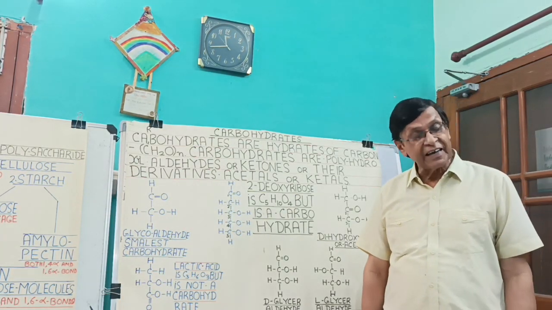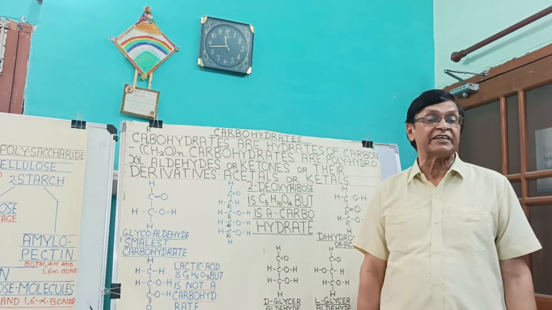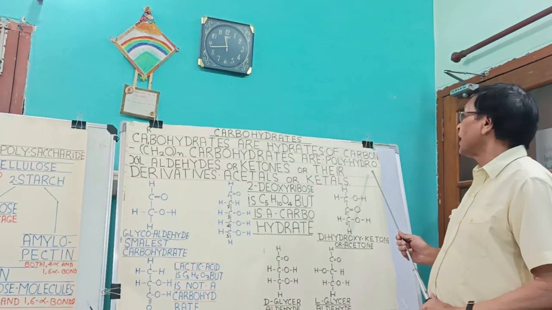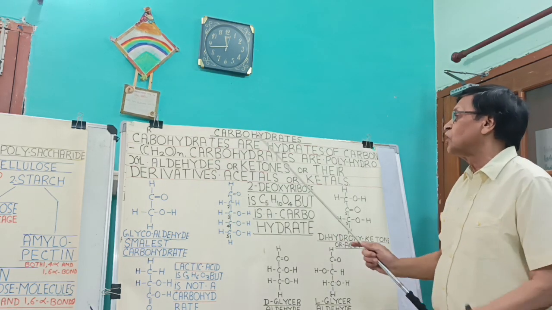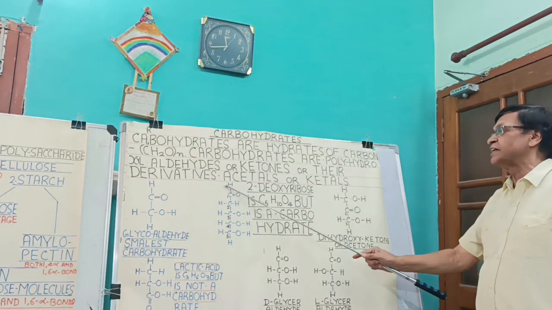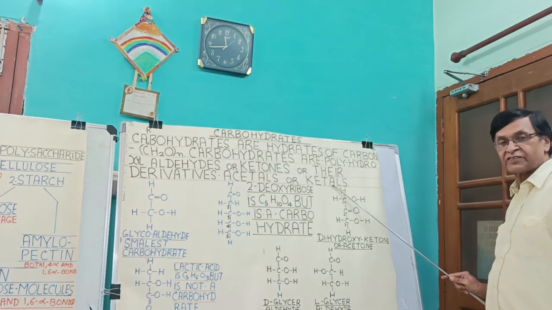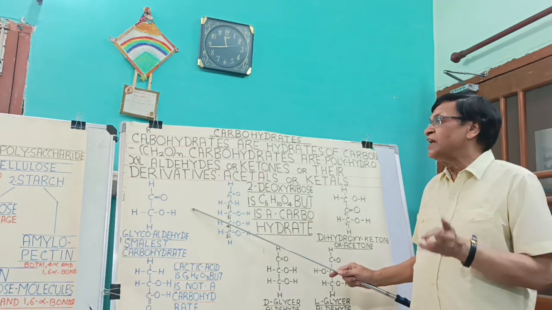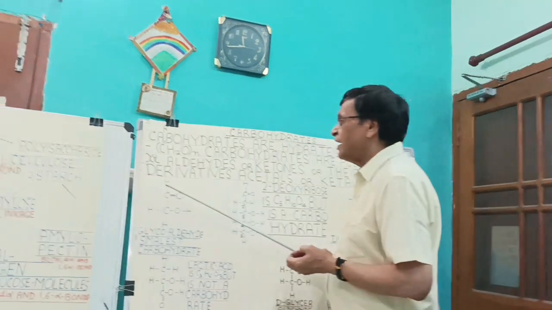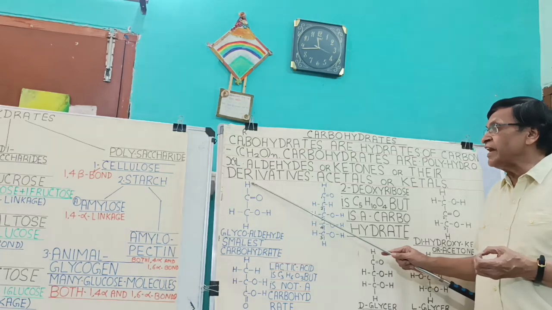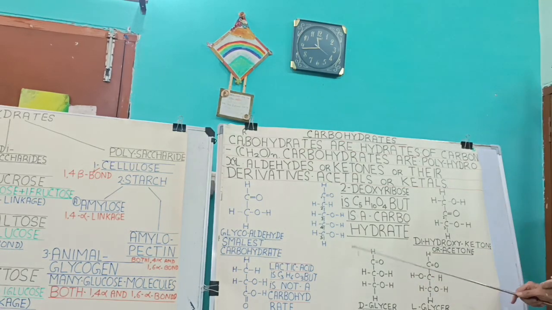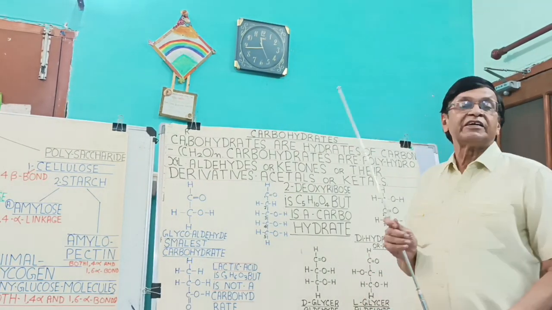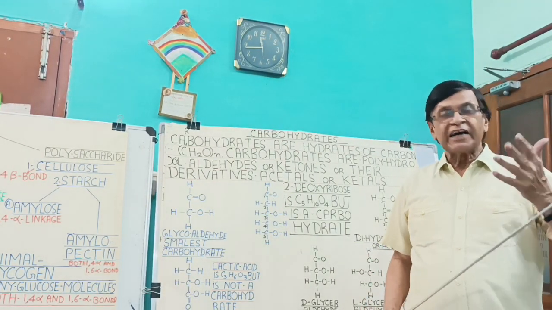So what is the exact correct definition of a carbohydrate? Actually, carbohydrates are polyhydroxy aldehydes or ketones or their derivatives, acetals or ketals. They have many hydroxyl OH groups and at least one aldehyde group CHO or a ketone group CO, but they are of many types: